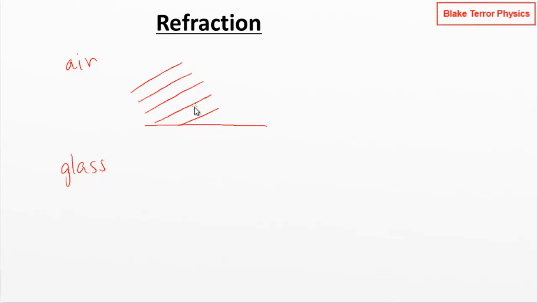So refraction is where we've got a change in direction of the wave because it's changed speed. Typically we're going to be thinking about this at a boundary. So we've got light going from air into glass. Say we're drawing our wave fronts here. This is the light coming along here. It hits the boundary. Now it's traveling faster here than it is here. So when one part of the wave has hit the boundary and gone into the glass, it's going to have traveled a shorter distance. So it's going to bend off. So we're going to get this bending effect.